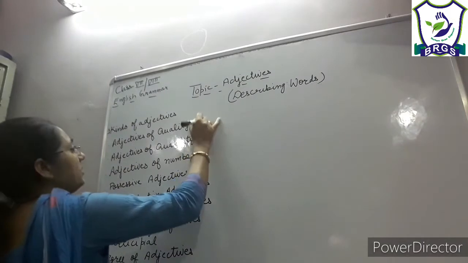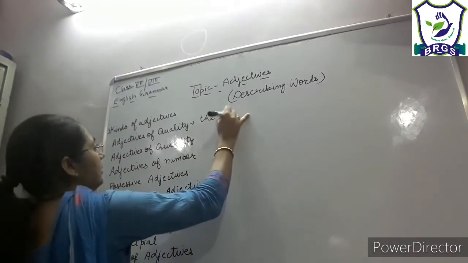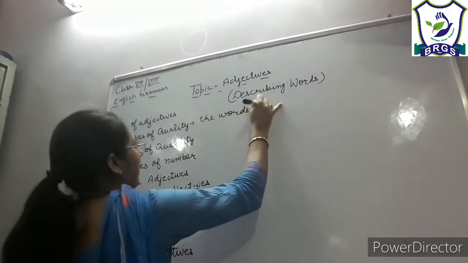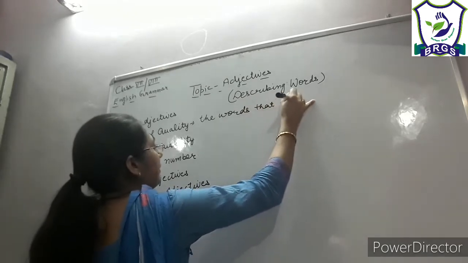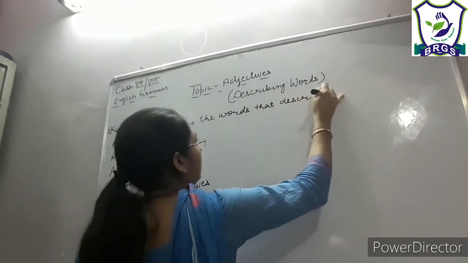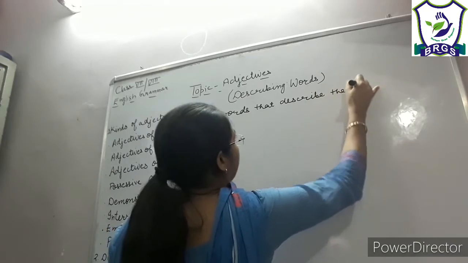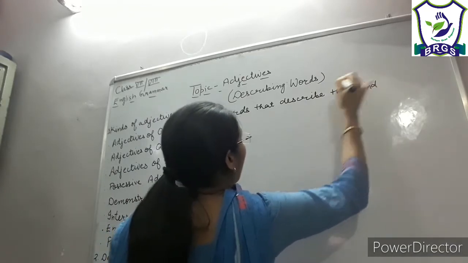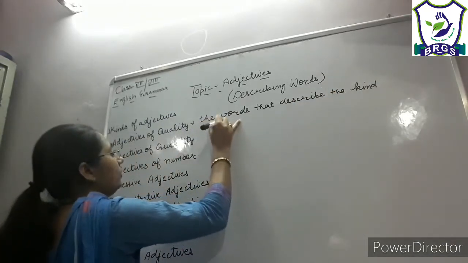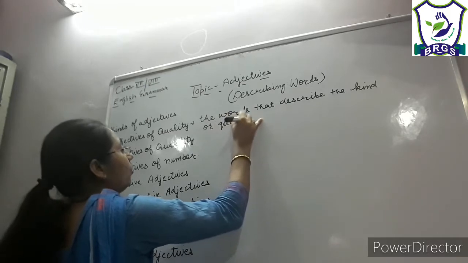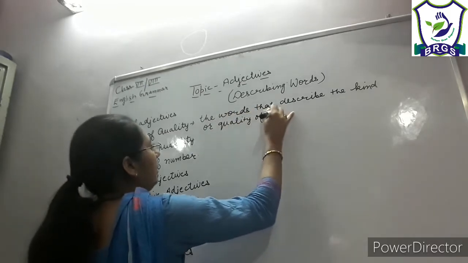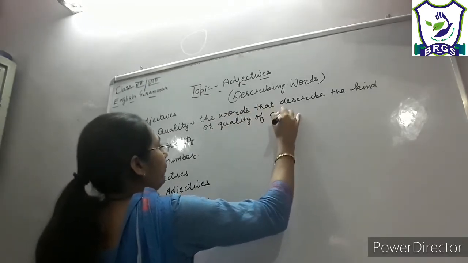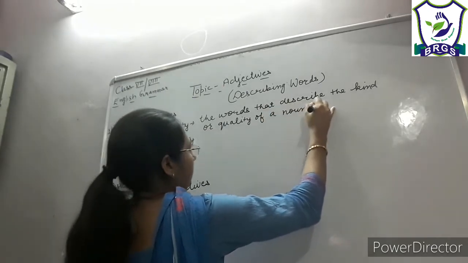Adjective of quality means the words that describe the kind or quality of a noun or pronoun, right?